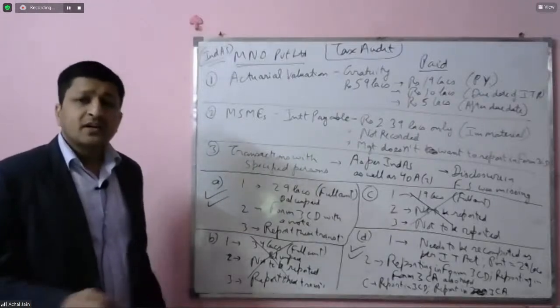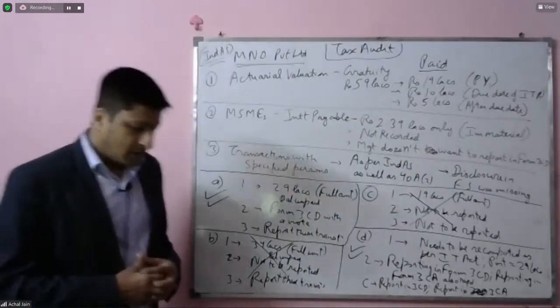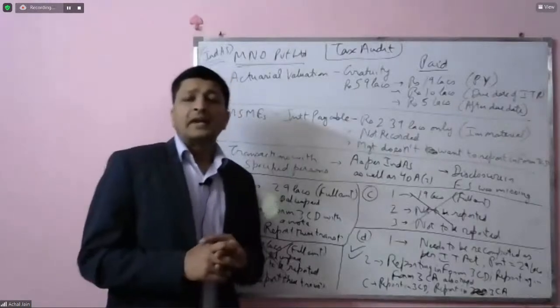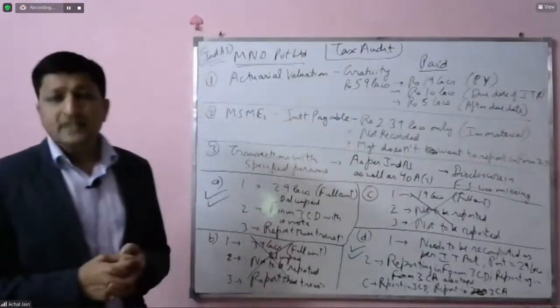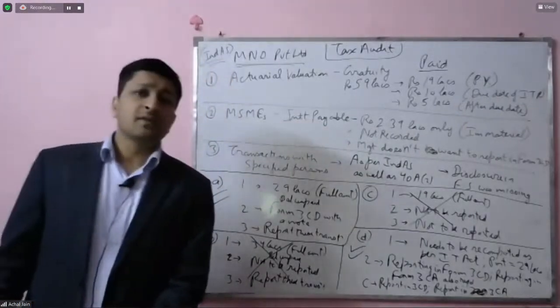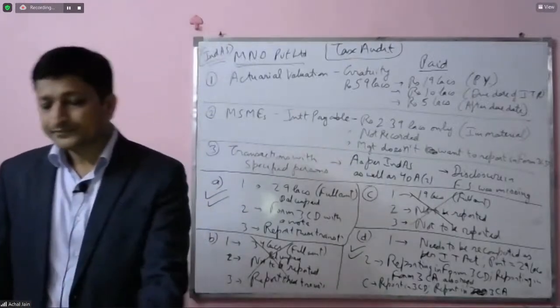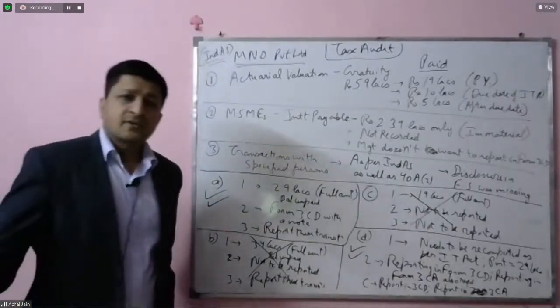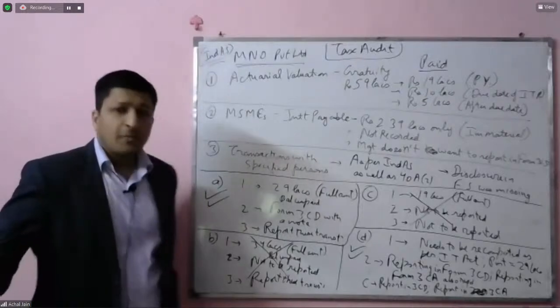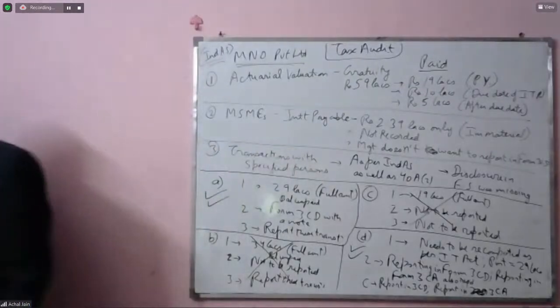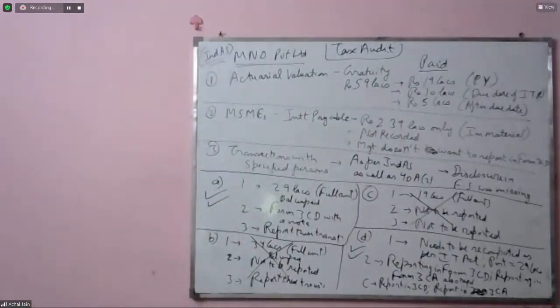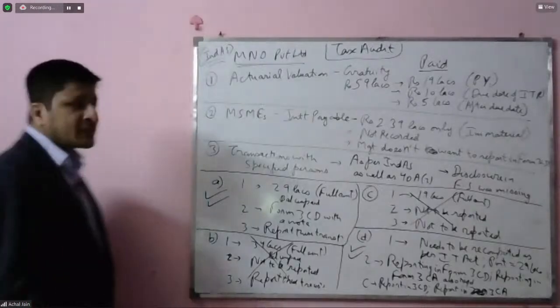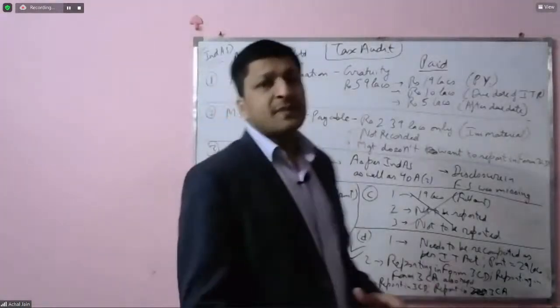But let's try to understand the logic behind this. The logic is that it's been computed as per Ind AS and which is not accepted by the income tax department. So let's think about it. If an amount has been computed as per Ind AS or Indian GAAP, income tax department is disregarding any of these amounts, irrespective of the GAAP.